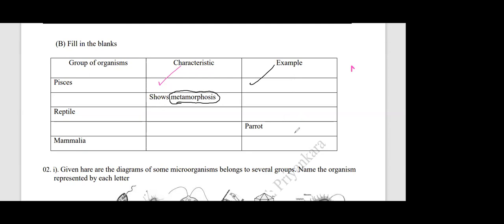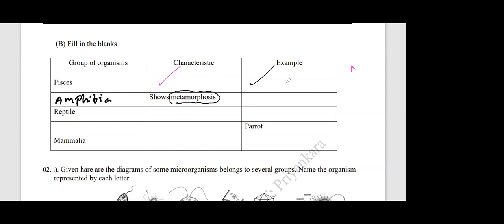The answer will be Amphibia. That means they have an aquatic stage. To complete their life cycle, water is necessary. There is an aquatic stage in their life cycle, so it is only this group, Amphibia. Water is necessary to complete the life cycle of this group.